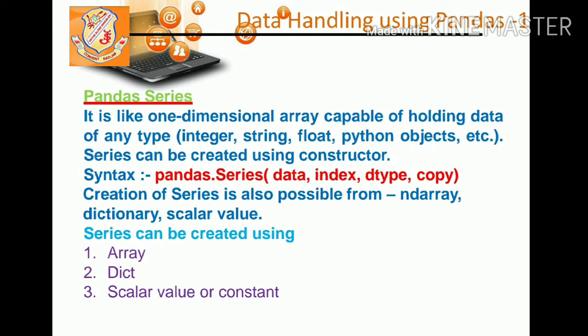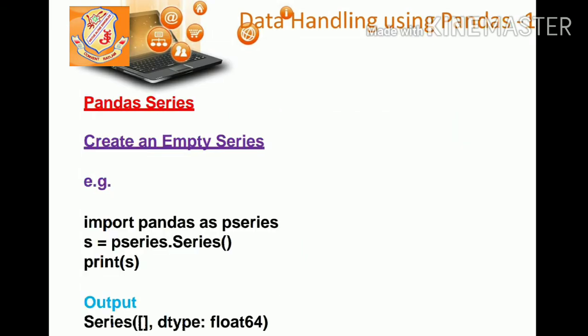In Series we give data, index, and the data type, and if you want you can copy the series also. Create a series by using an array, dictionary or any scalar values. Scalar values means any value or any constant. We can even create a series from a sequence. You have already studied array, sequence, dictionary and value.